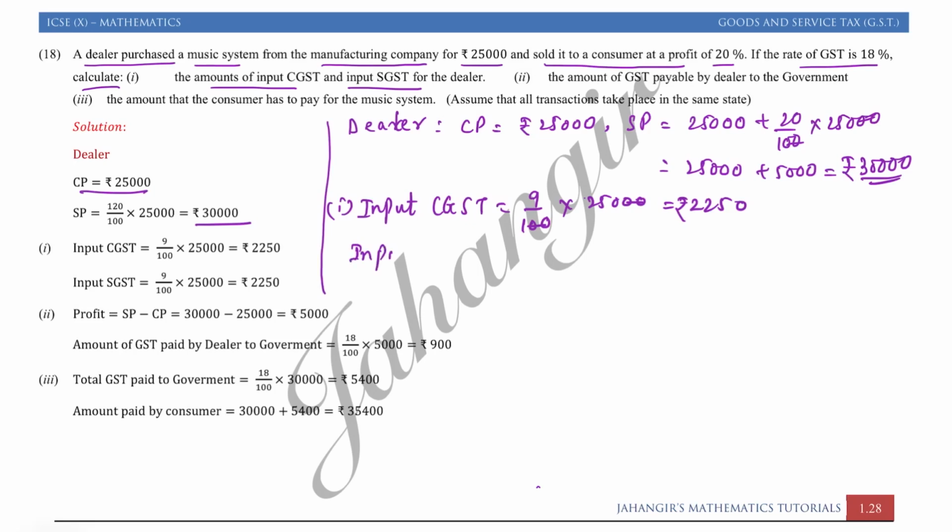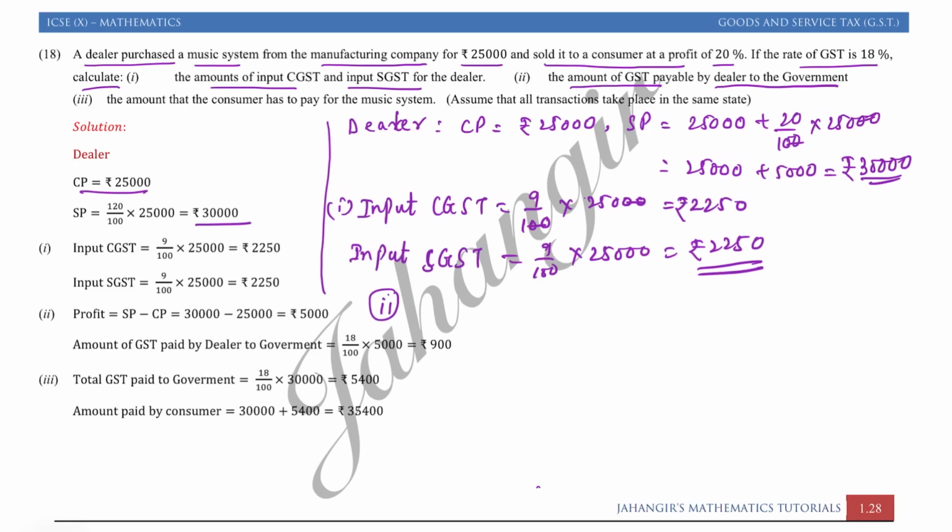Now input SGST is the same. You can directly write the answer also, but it's better you show the method, because CGST and SGST are always the same. We got the first answer. Now the amount of GST payable by the dealer to the government. So dealer is a middle person, just like a trader, wholesaler, retailer.